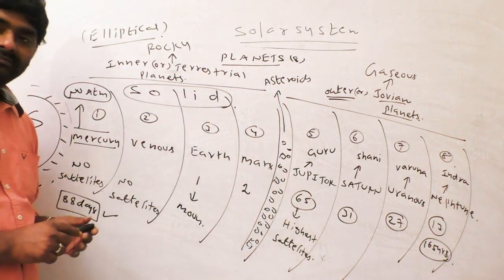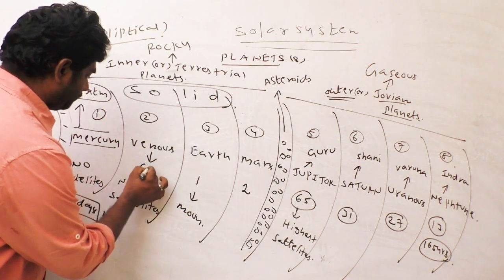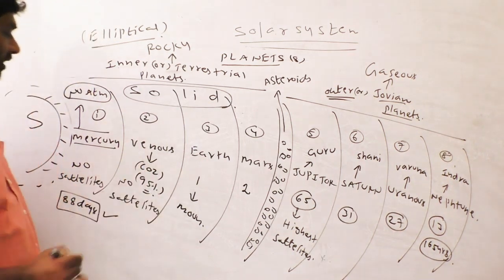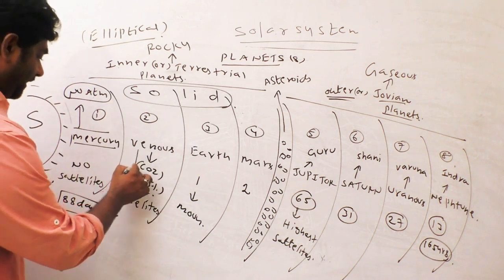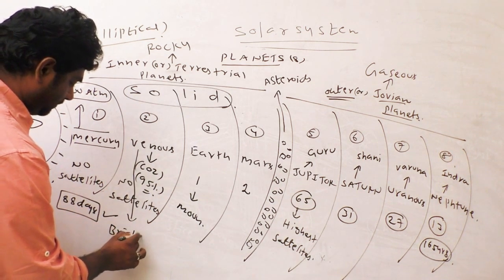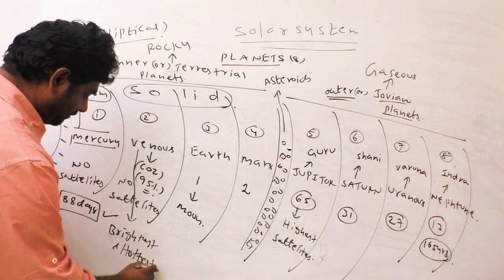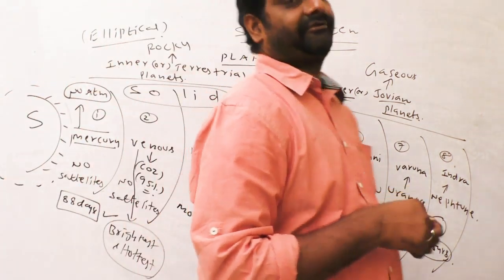Next planet after Mercury is Venus. It has 95% CO2. That's why it is very hot, with a daytime temperature of 500. So it is the brightest and hottest planet. Which is called the brightest and hottest planet?